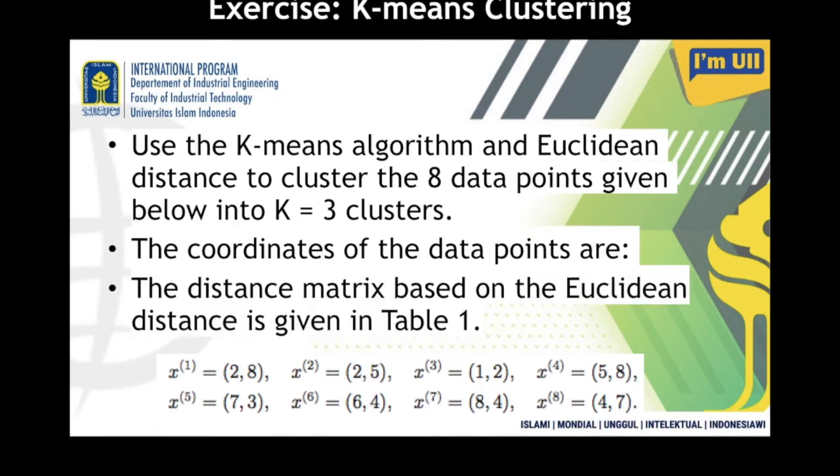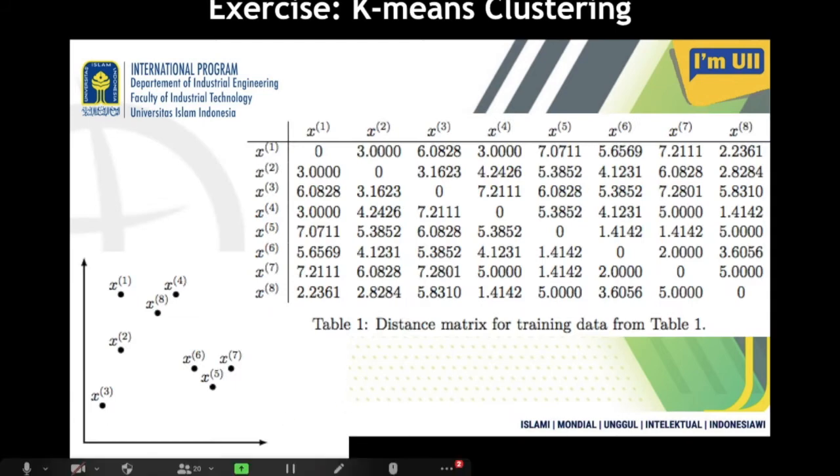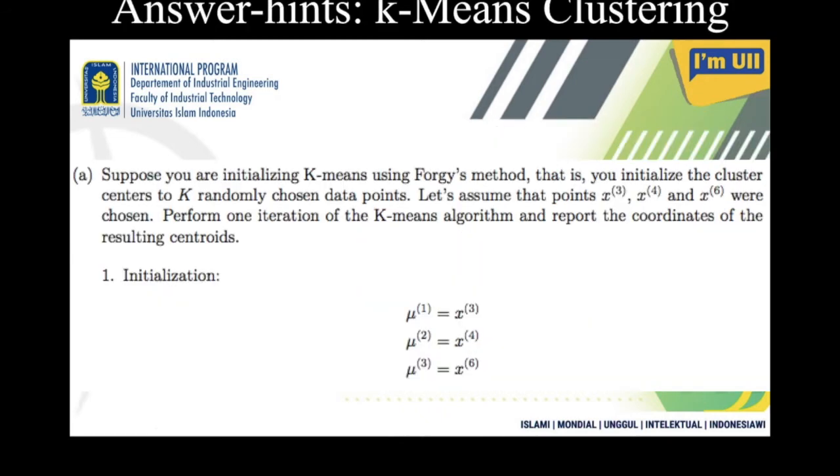If you plot this data, it looks like this. The Euclidean distance matrix is given here. If I ask you to divide this data set into 3 clusters, what will the clusters be and who are the members of those 3 clusters? You have to find out.